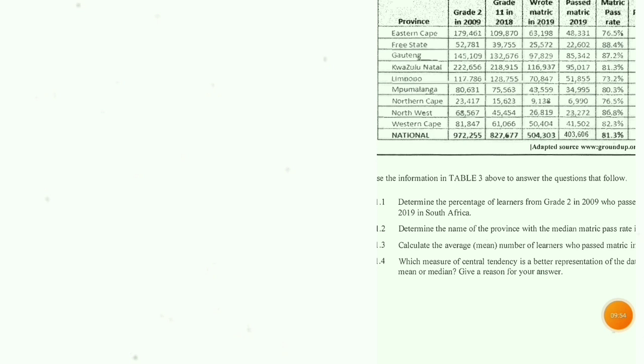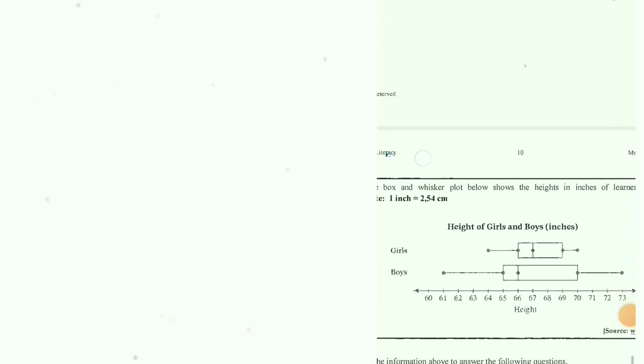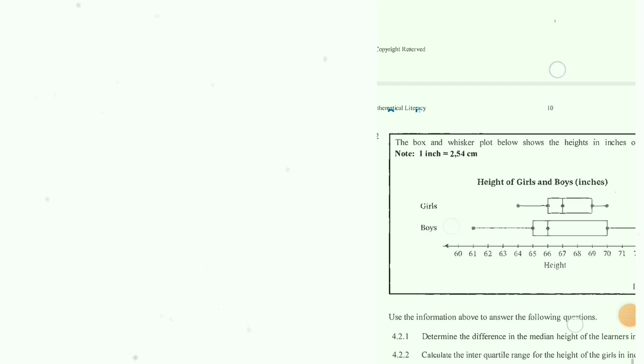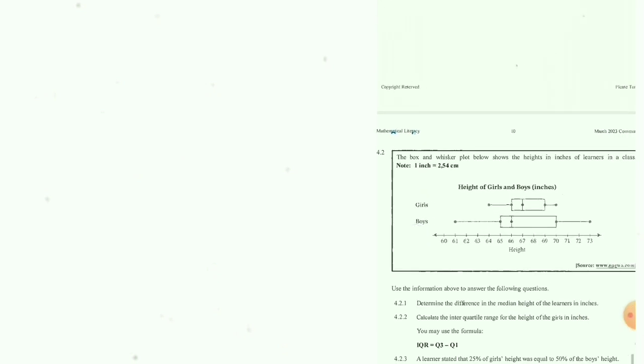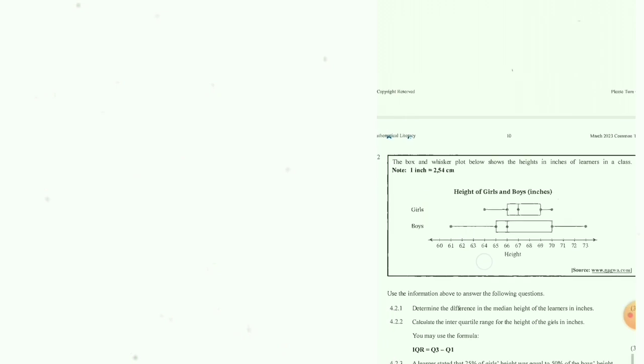Now we are going to 4.2. As you can see, guys, when you see this, you think of box and whiskers. 4.2. The box and whiskers plot below shows the height in inches of learners in a class. Note 1 inch is equal to 2.54 centimeters. This one is really important, guys. 1 inch is equal to 2.54 centimeters. Okay, guys, I need you to focus, and I hope the box and whiskers is visible. Use the information above to answer the following questions.